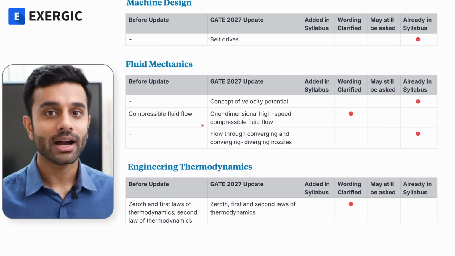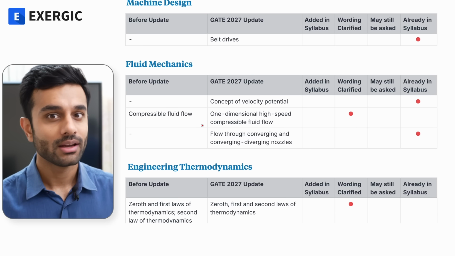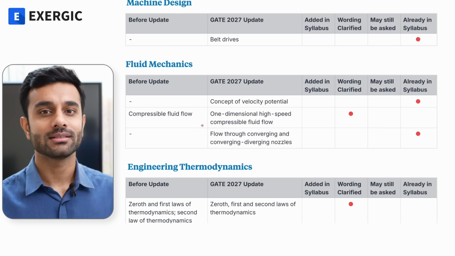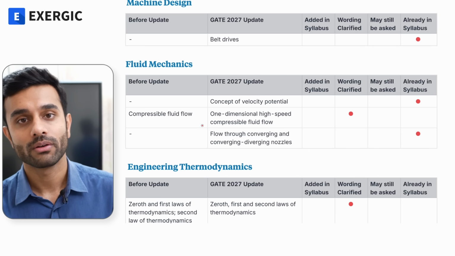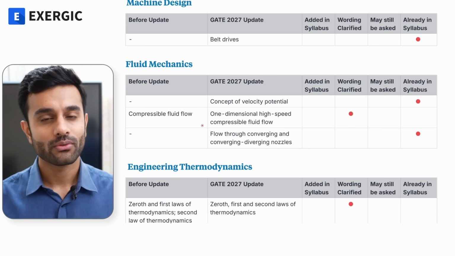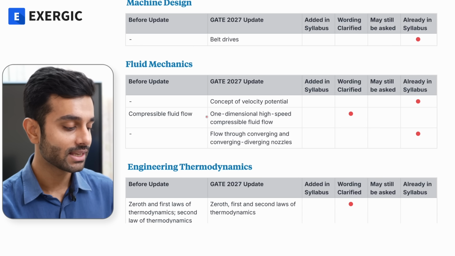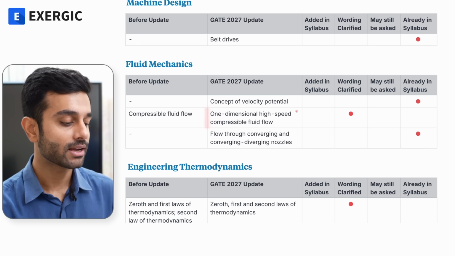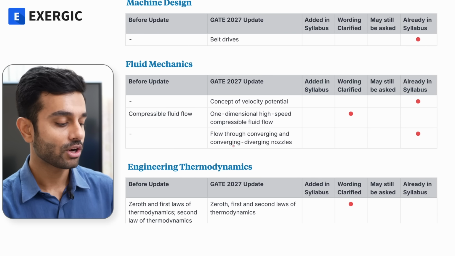So at that time I added all the things that I thought were relevant, and almost 16-17 lectures I added on compressible fluid flow. Obviously, whatever questions got asked were from that syllabus, so nothing new was asked. But these things, 1D high speed compressible fluid flow, are already a part of compressible fluid flow. In fact, I will talk about this as well.